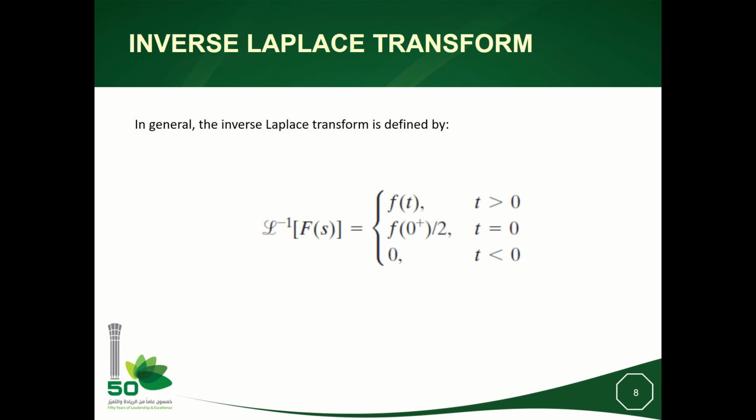So in that situation, we can define the inverse Laplace transform of fs to be ft when time is positive, and to be half of the value at time t equal to 0. Because we have a jump, we will take the average value, which is f of 0 plus over 2 at time t equal to 0, and ft is 0 when time is negative.